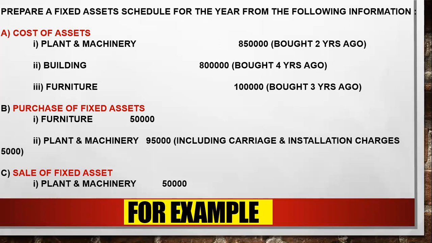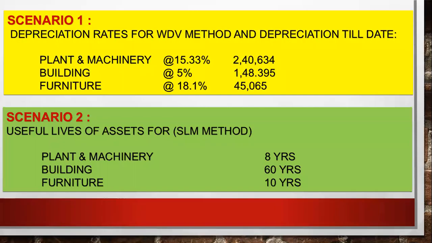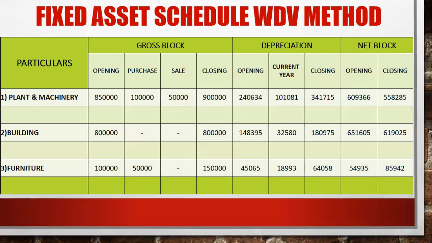Okay. So third is sale of fixed asset. In the first part, they have given you the original cost of asset. In B part, they have told you about the purchases they have made. In the C part, they have told you they have made the sales of fixed asset, that is plant and machinery 50,000. So what you have to do is deduct this from here. You have made only one sale, of plant and machinery. There is no sale of building and furniture, so I have made dash over here. Clear everyone?